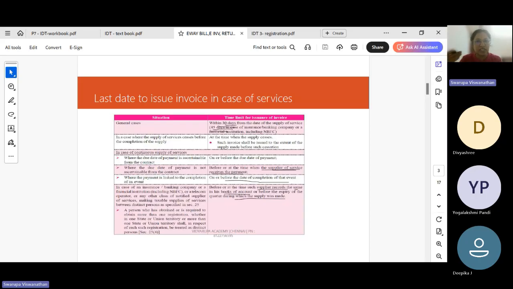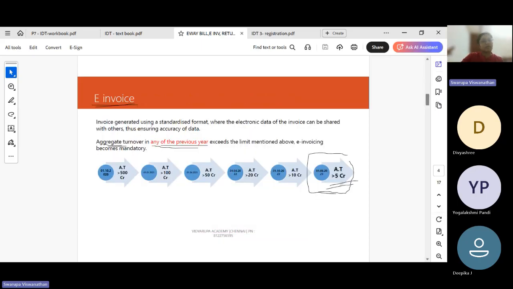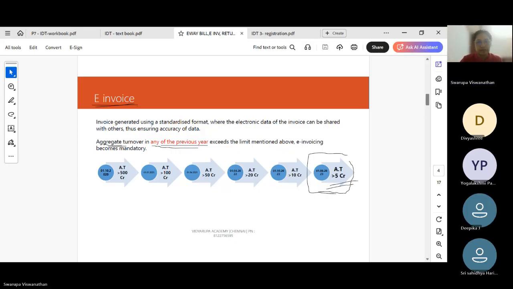When there is a continuous supply, then at regular intervals of time, as per the contract, we need to issue invoice. If the service is linked to completion of an event, on or before the date of completion of event, we can issue the invoice. So for the last date of issuing invoice, you can just remember the time of supply concept and answer the question based on the time of supply provision itself. You need not study that separately. Now we come to e-invoice.